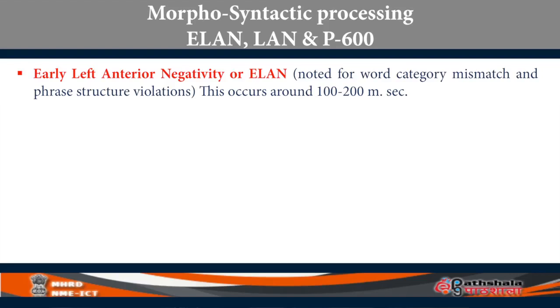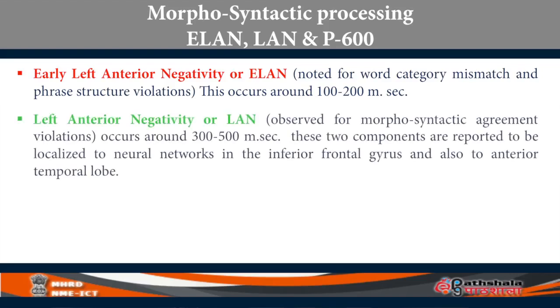So it's early, it's negative, and it comes from the anterior portion of the brain. So left hemisphere, anterior part of the brain, and it occurs early, ELAN, okay, and it is associated with word category mismatch. So a noun for a verb, or verb for something else, or there is some mismatch within grammatical category.